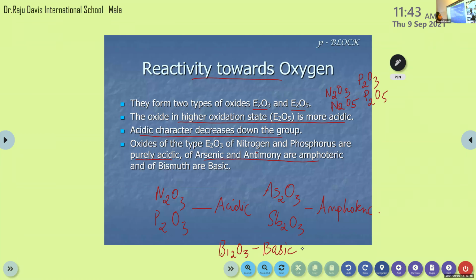That's about the reactivity towards oxygen. They form two types of oxides, E2O3 and E2O5. The oxide in the higher oxidation state, E2O5, is more acidic than E2O3, and this acidic character decreases down the group. Oxides of the type E2O3 of nitrogen and phosphorus are purely acidic, arsenic and antimony amphoteric, bismuth basic.